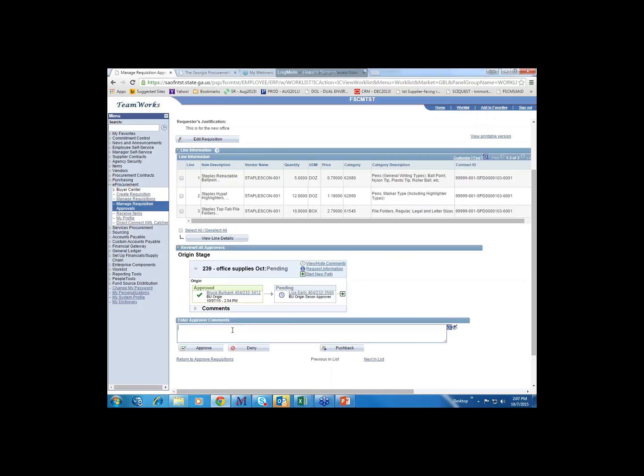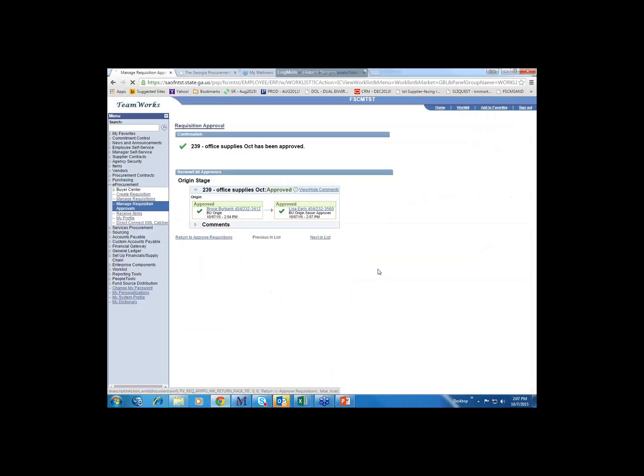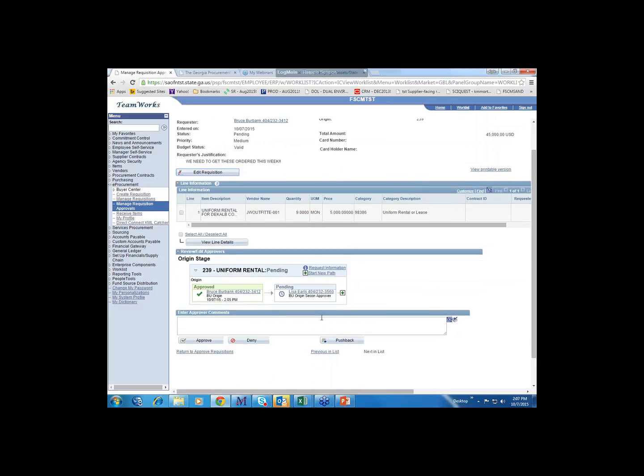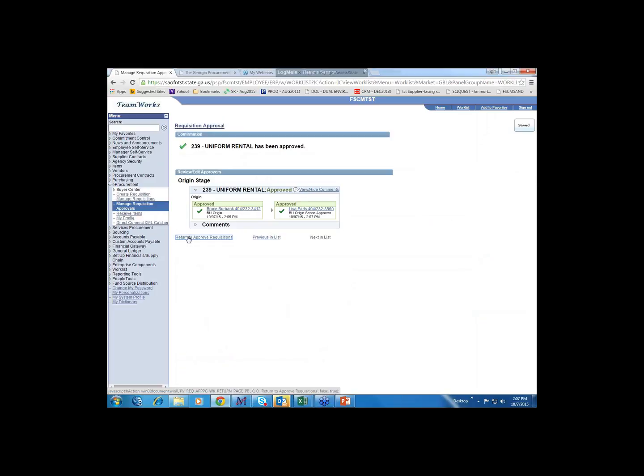But I'm going to go ahead and just approve it. I click on approve. It now goes to approved, and because it's the last step in the approval process, it has sent an email notification back to the requester telling them that their requisition has been approved. I can then do next in list, which goes to the next requisition, which is number 4. Go ahead and approve it. And now the 2 requisitions are approved.